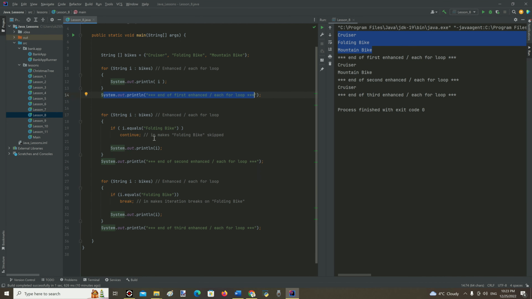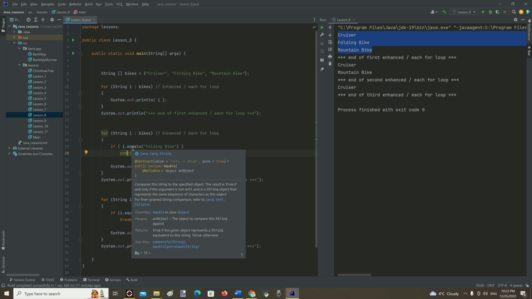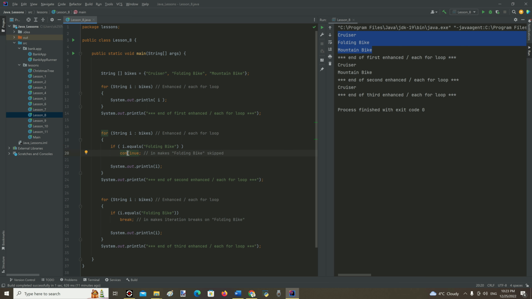Further, I would like to explain the use of the keyword continue in loops. It makes the rest of the iteration below this keyword be skipped. It is inside an if statement in this case. So, if the string named I inside the if statement equals the value folding bike, it will be skipped in the for loop. And in the result of the program right here, we can see folding bike is skipped from the array.